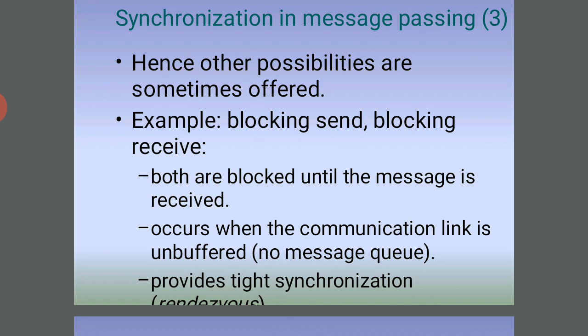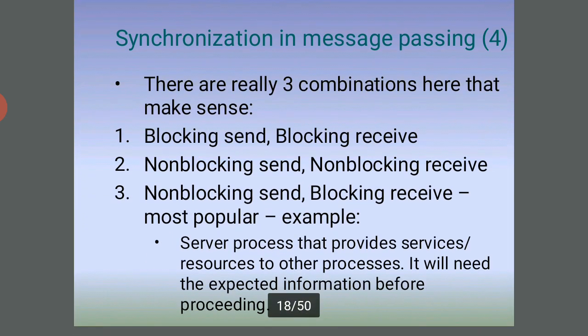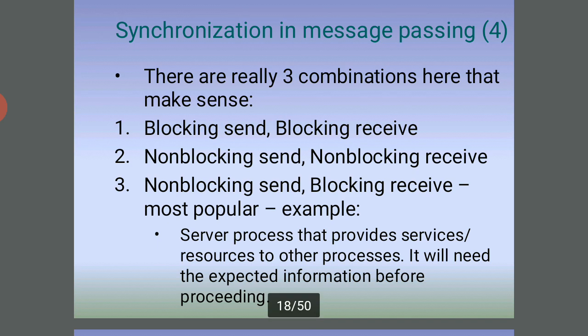Synchronization in message passing: the possibilities are, for example, the blocking send and the blocking receive. Send the information and receive the information, blocking send and blocking receive, and both are blocked until the message is received. This occurs when the communication link is unbuffered, with no message queue, and provides tight synchronization. Here synchronization is the message passing.